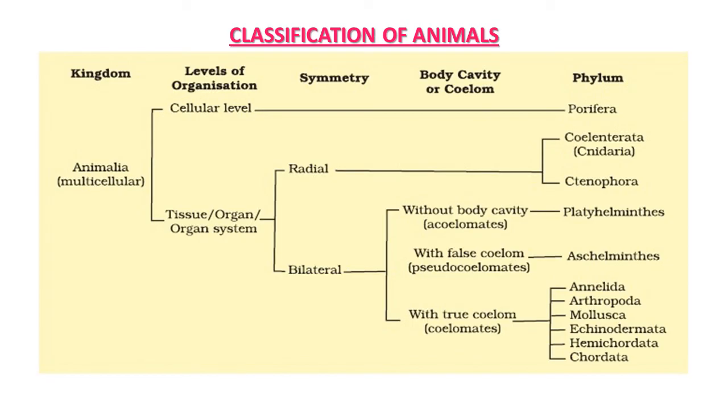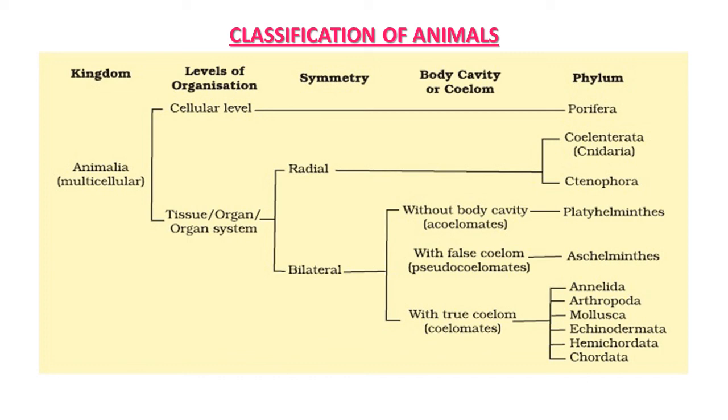Classification of animals. In this chart, we can take an overview of the classification of animals. Here you can see different categories and their levels of organization, and on the basis of this they are classified into different phyla. First of all, the kingdom is Animalia, which means all multicellular animals are mentioned here. The levels of organization may be cellular, or higher: tissue, organ or organ system level.